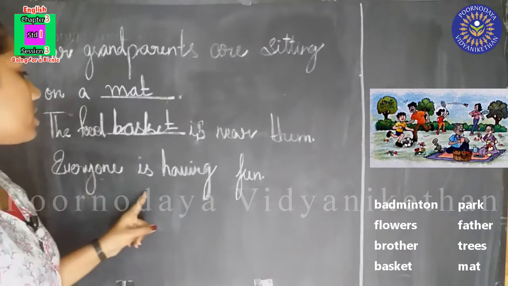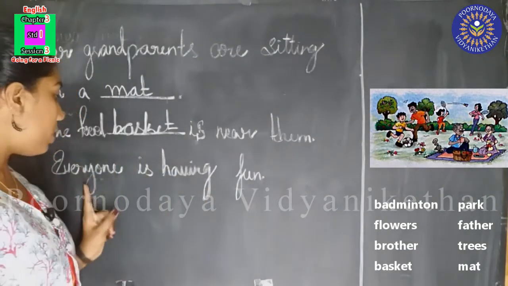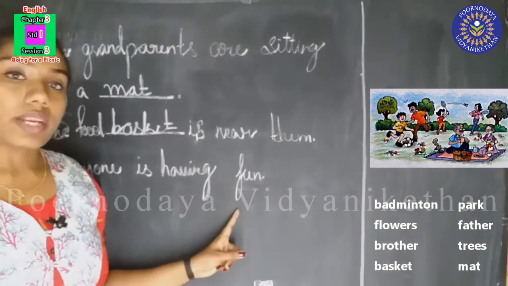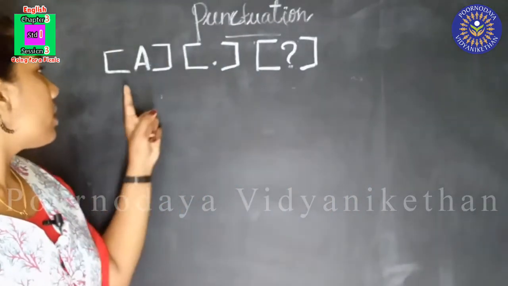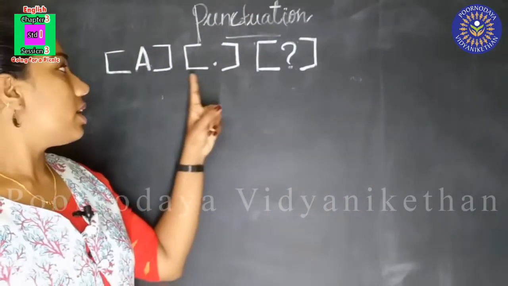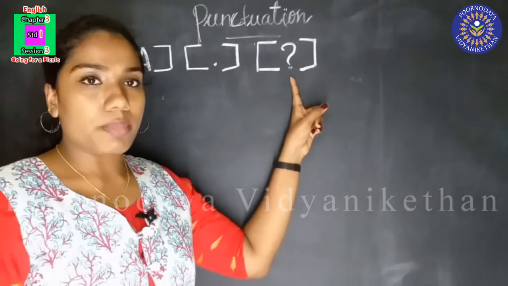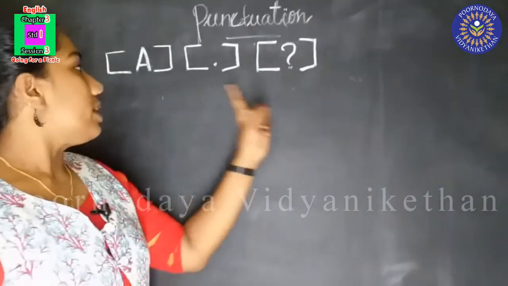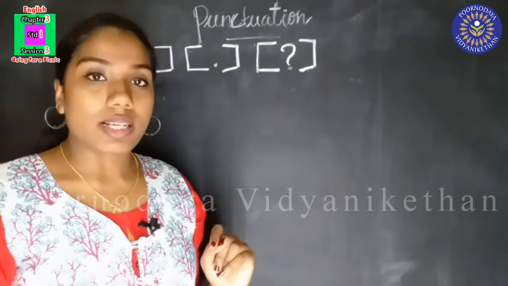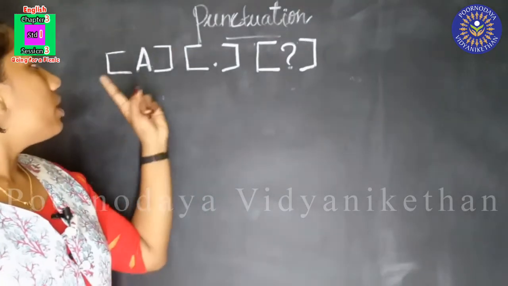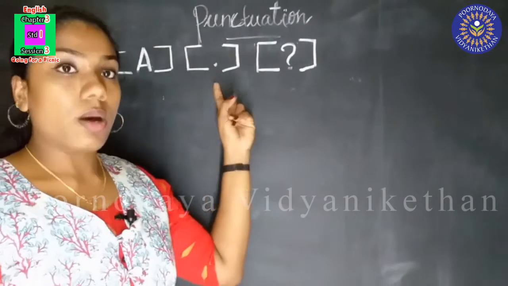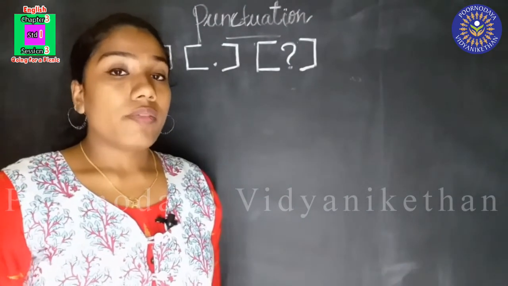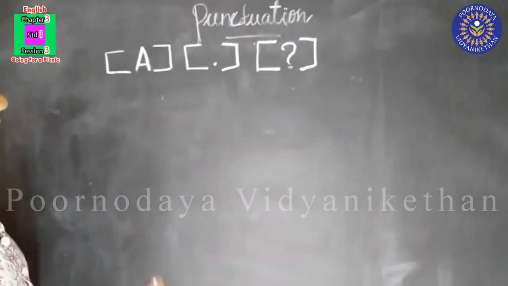Everyone is having fun. Did you understand? Now, we are going to learn punctuation. See this. Here is a capital letter, a full stop and a question mark. All these are called punctuation marks. So punctuation includes capital letter, full stop and question mark. We'll do some examples. See this.